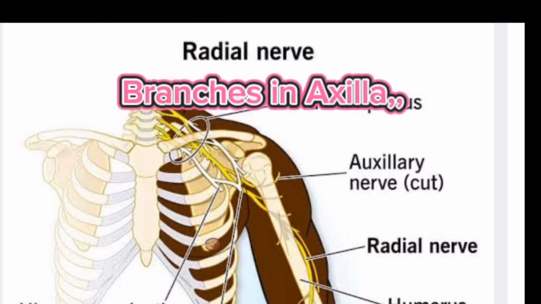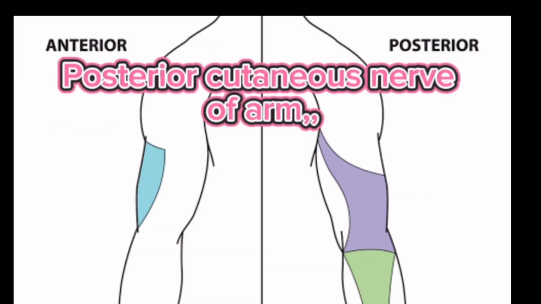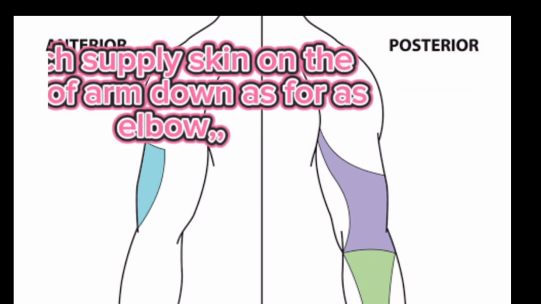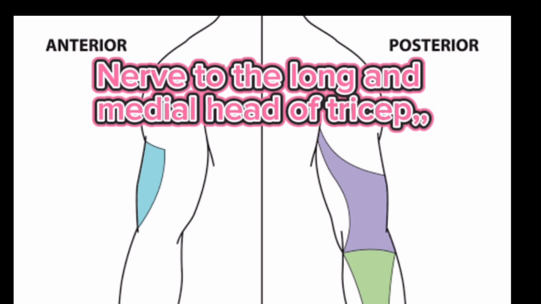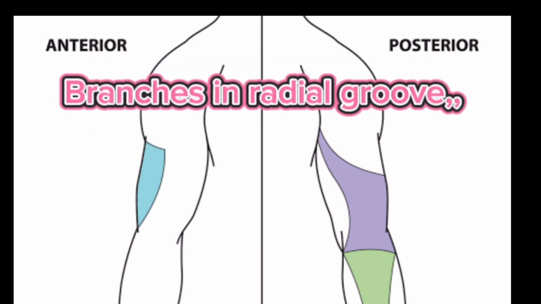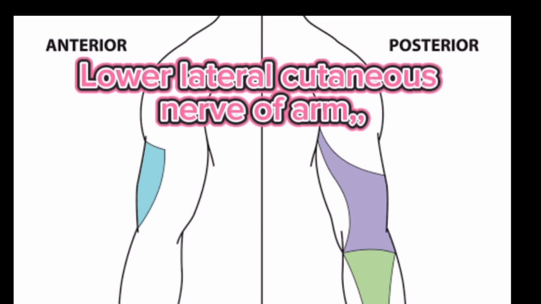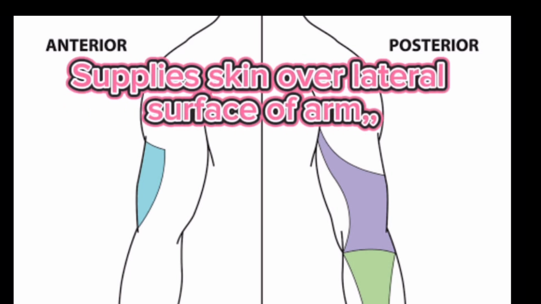Branches in axilla: the posterior cutaneous nerve of arm, which supplies skin on the back of the arm down as far as the elbow, and the nerve to the long and medial head of triceps. Branches in radial groove: the lower lateral cutaneous nerve of arm, which supplies skin over the lateral surface of the arm.